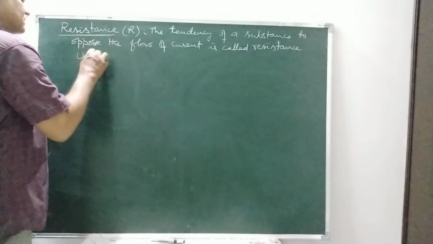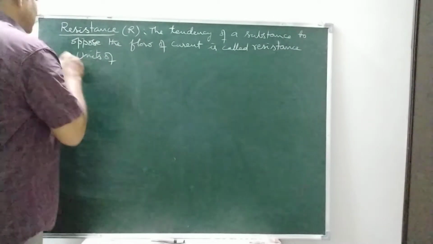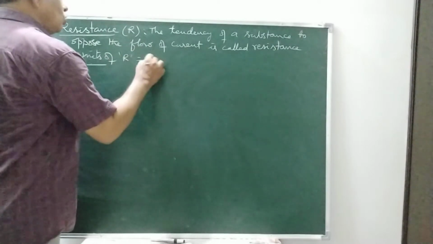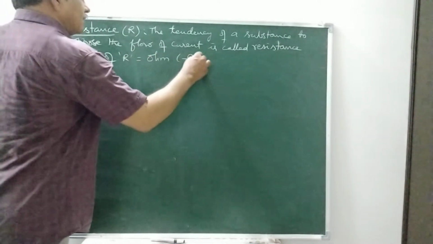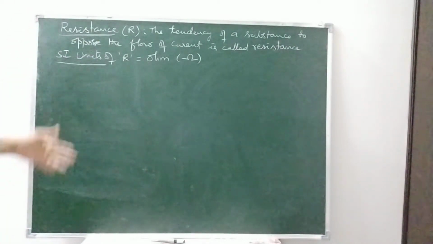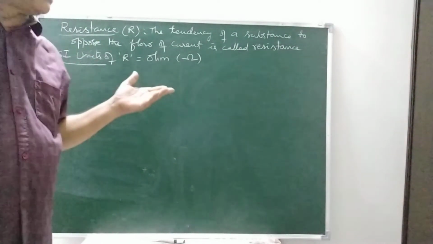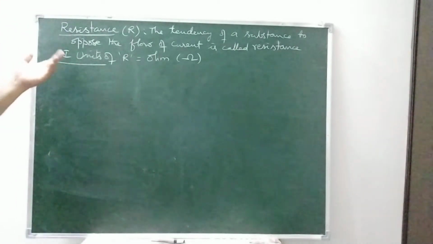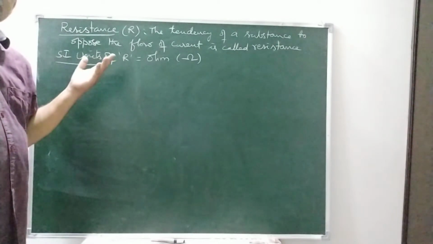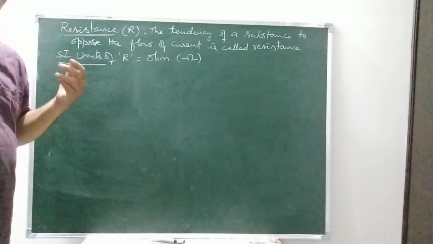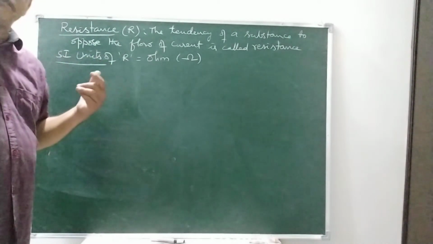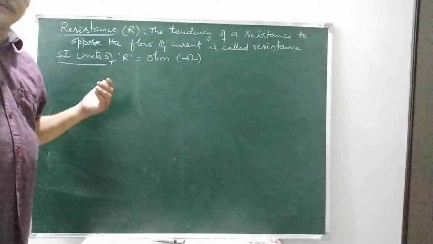The SI unit of R is ohm, denoted by the letter omega. We might have gone through the factors that influence resistance in the lower classes. The factors are the length of the conductor, the area of cross section of the conductor, and temperature.